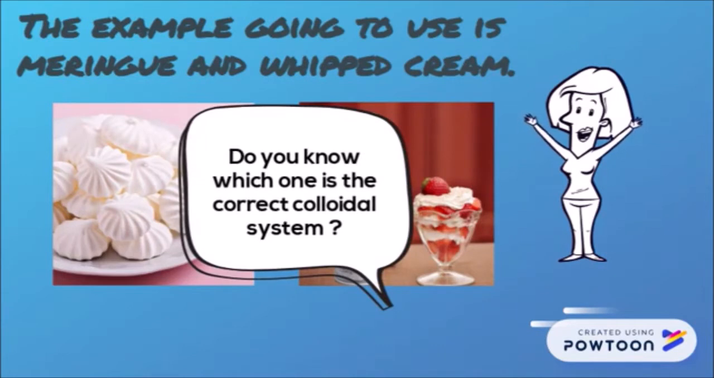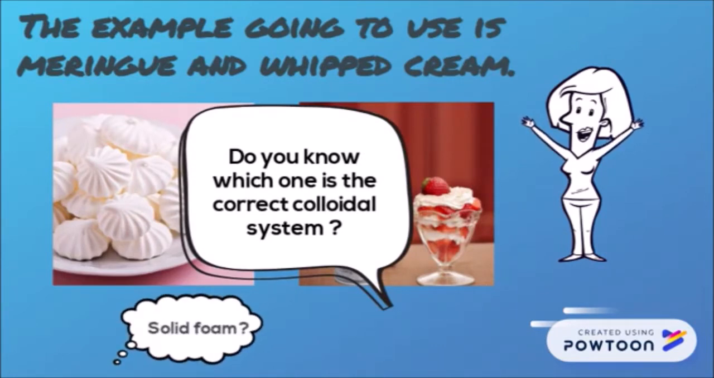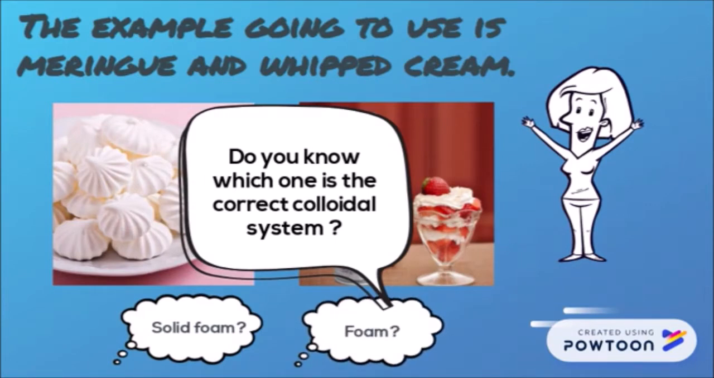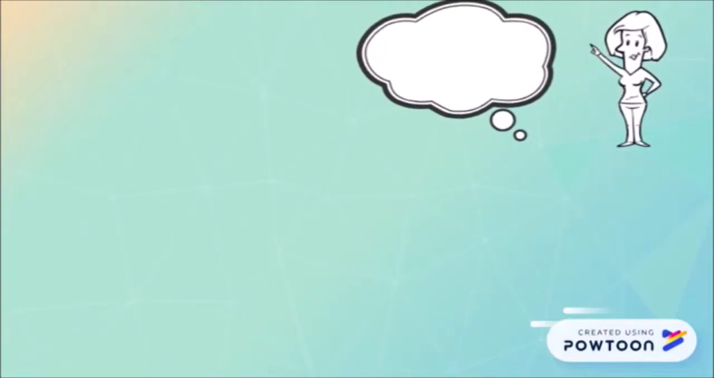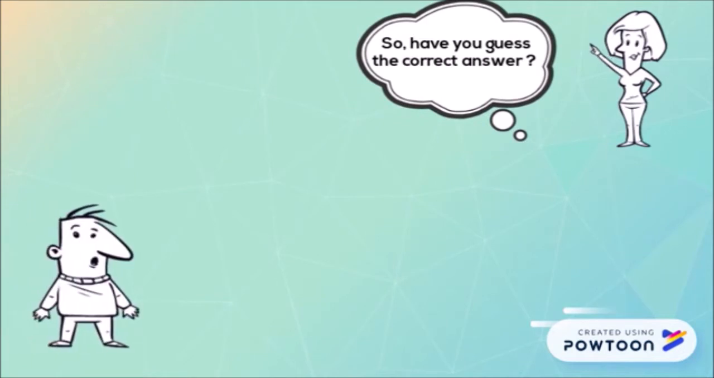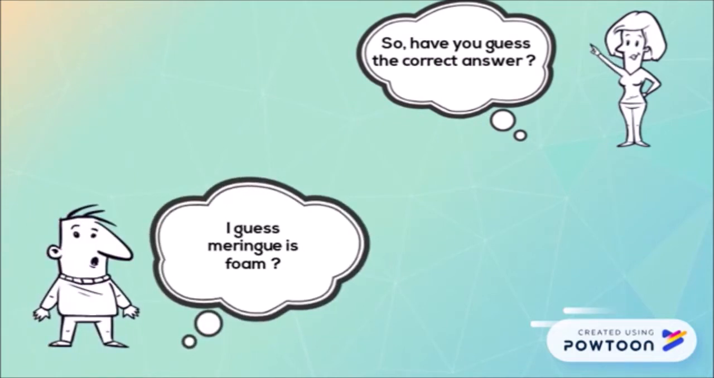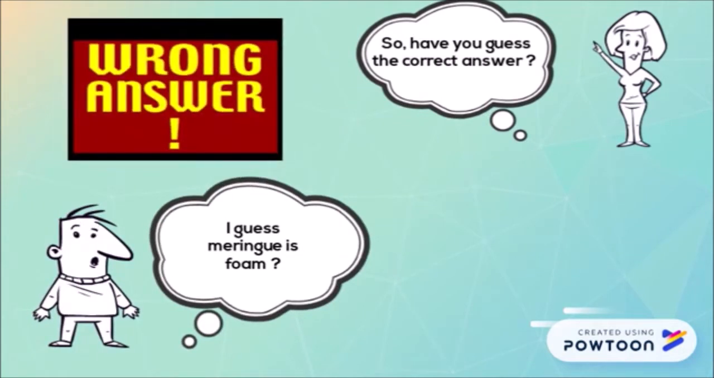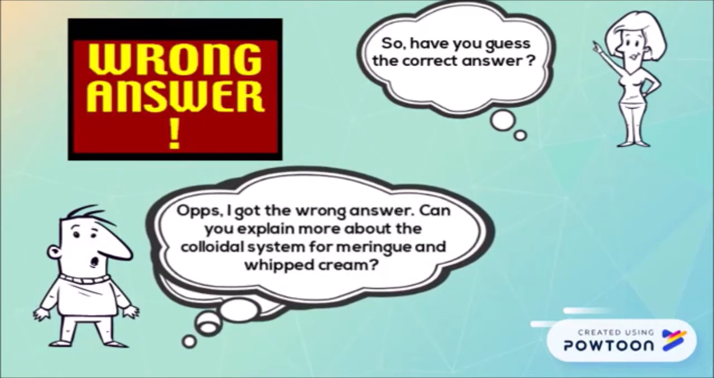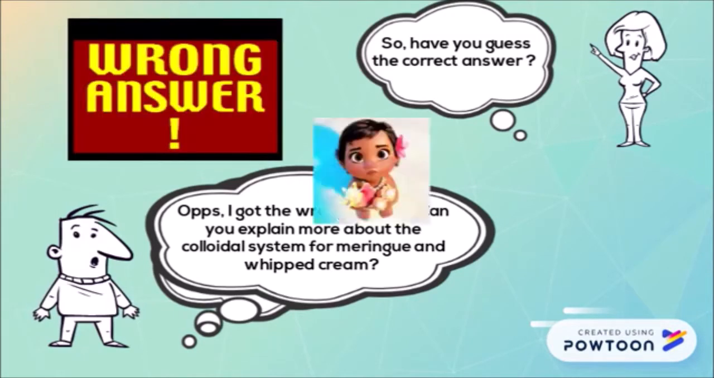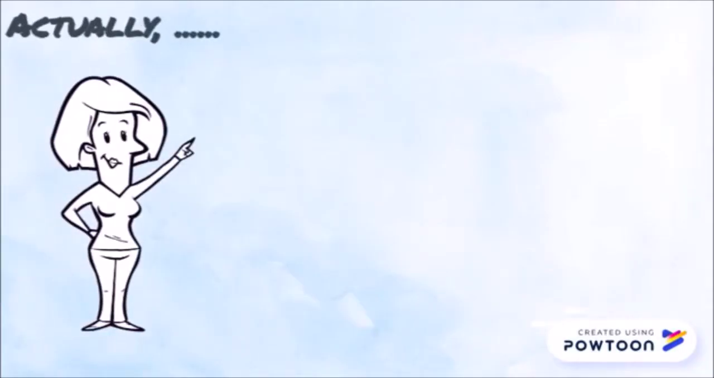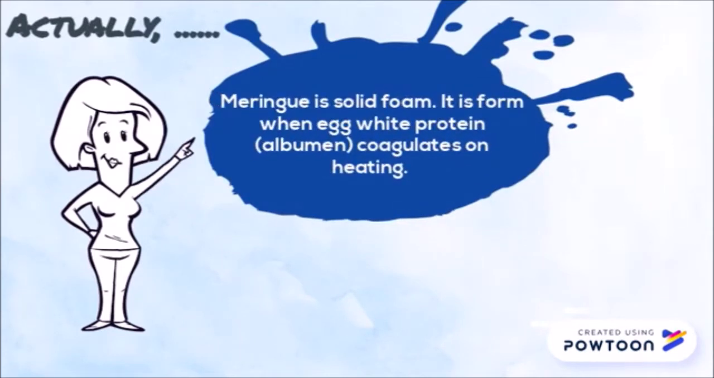Do you know which one is the correct colloidal system for meringue and whipped cream? Is it the solid foam or foam? So, have you guessed the correct answer? I guess meringue is foam. It's wrong answer. Oops, I got the wrong answer. Can you explain more about the colloidal system for meringue and whipped cream? Actually, meringue is solid foam.